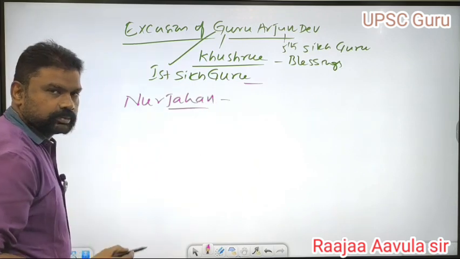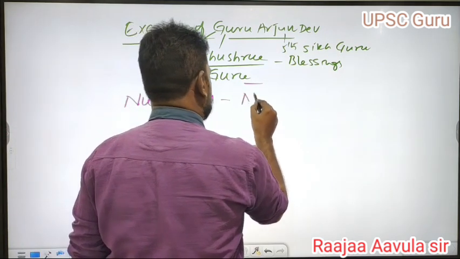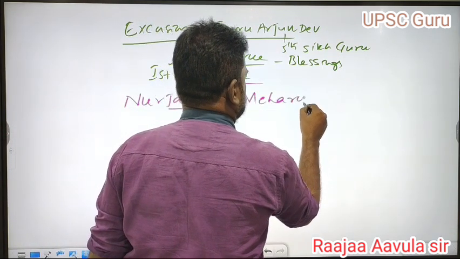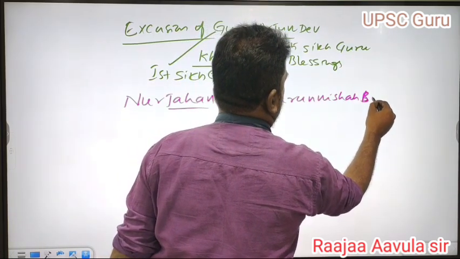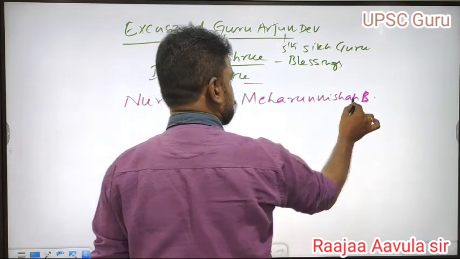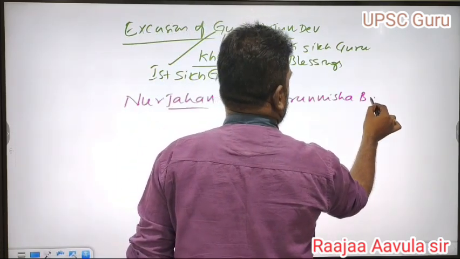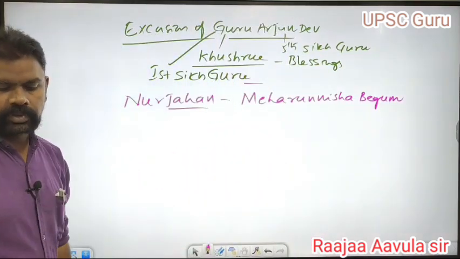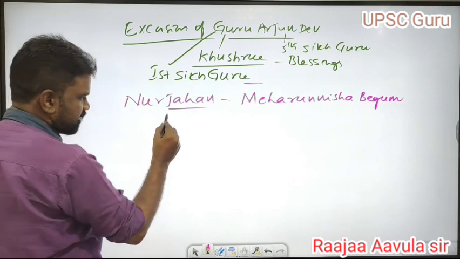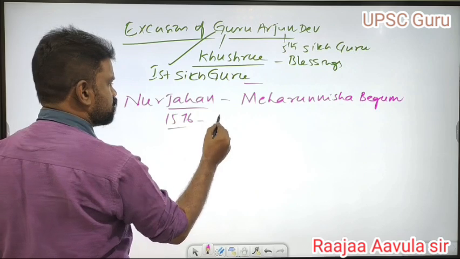Nur Jahan was popular. She was originally called Meharunnisa Begum. This question has been asked several times: the original name of Nur Jahan, Meharunnisa Begum. She was born in 1576 at Kandahar.